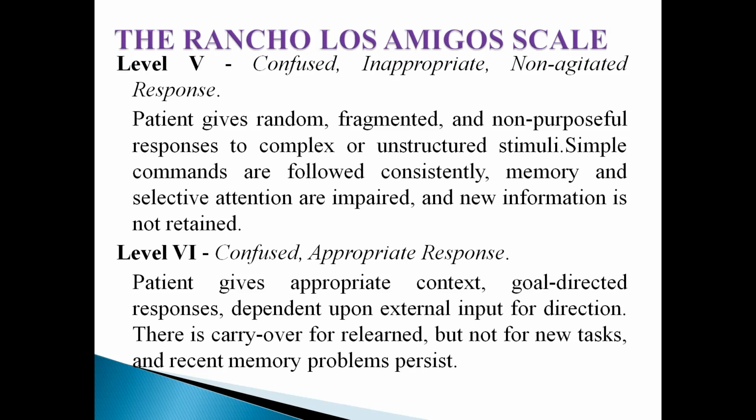Memory and selective attention will be impaired, and new information cannot be retained by the patient. Level 6, confused, appropriate response. Patient gives appropriate, context, goal-directed responses, depending upon external input for direction. There's a carryover for relearned, but not for new tasks, and recent memory problems also persist.